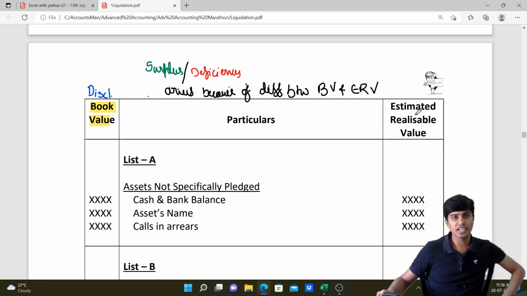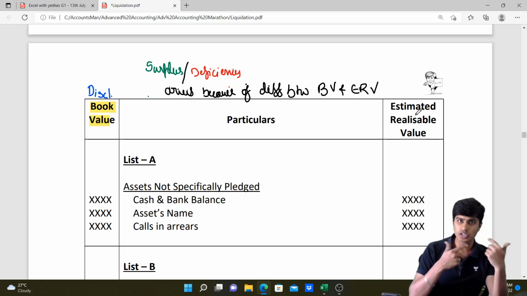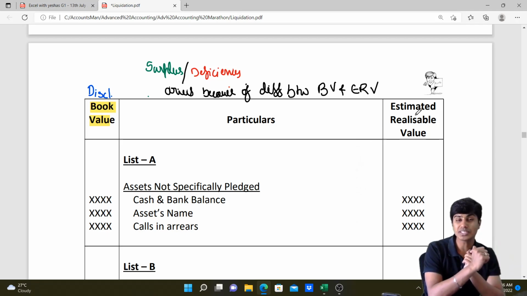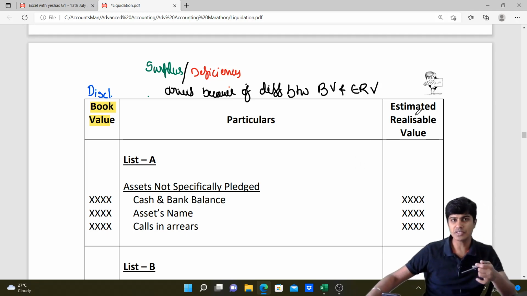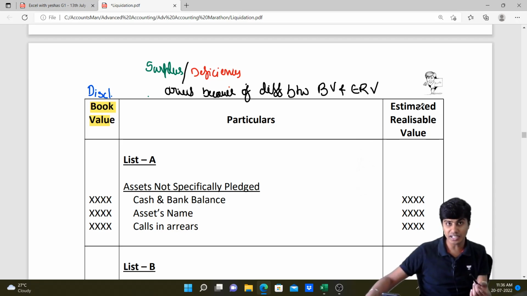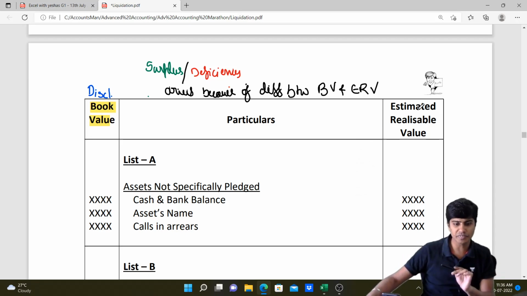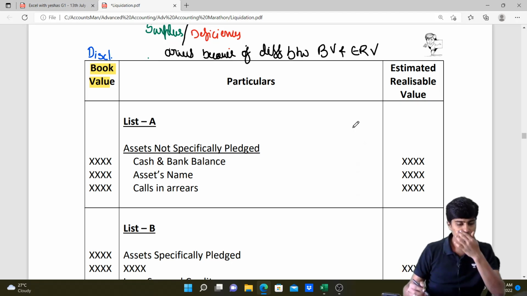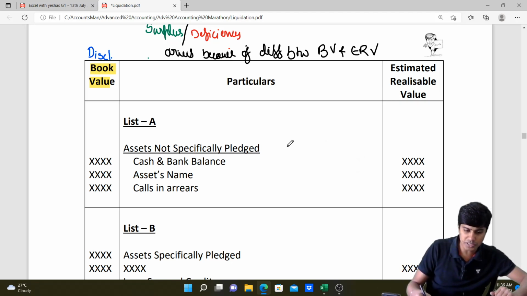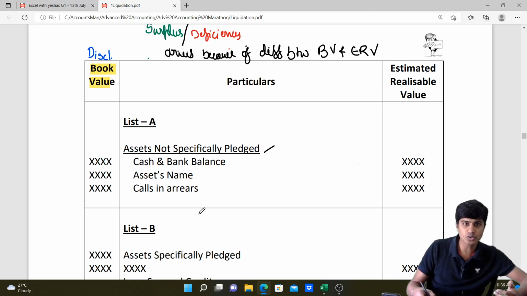We'll start with list A. We know that list A and list B talk about assets. List A talks about assets not specifically pledged. List B talks about assets specifically pledged. So unless they specifically mention that an asset is under charge or under encumbrance, all the assets are assets not specifically pledged. So under list A, we write all the assets which are not specifically pledged, against them their book values, and also their estimated realizable values. The difference between these two will go to list H.